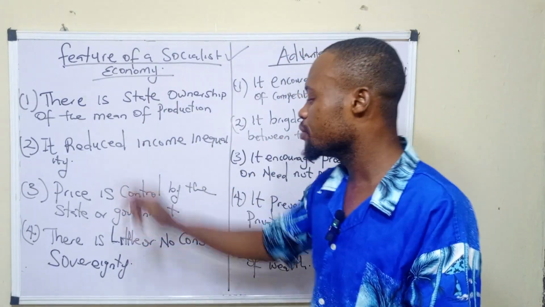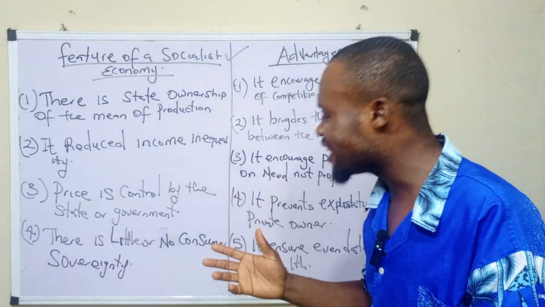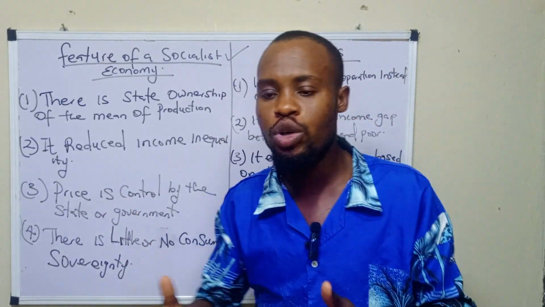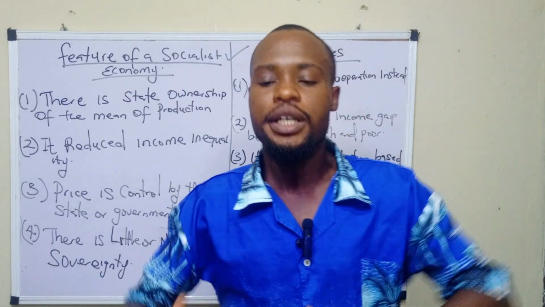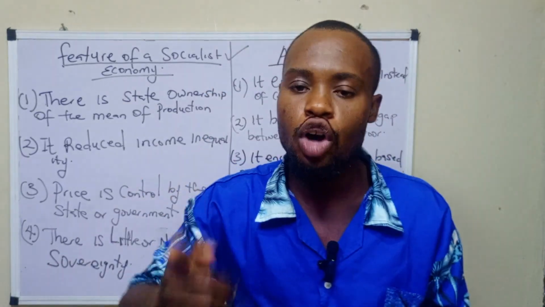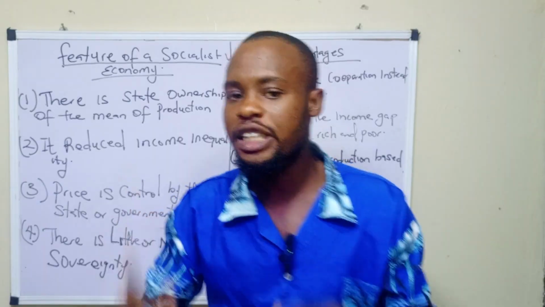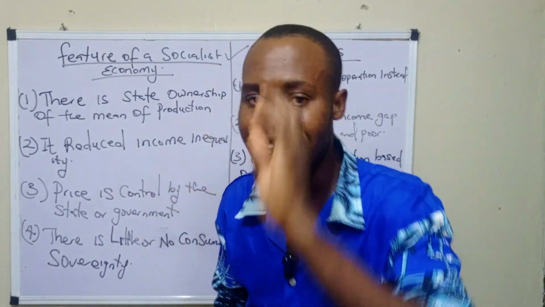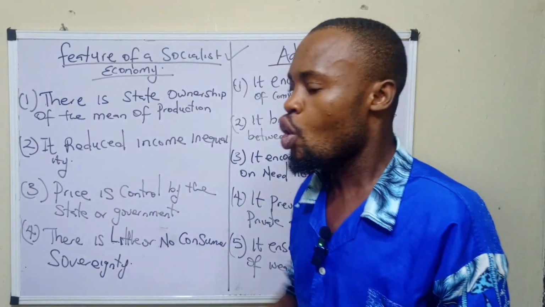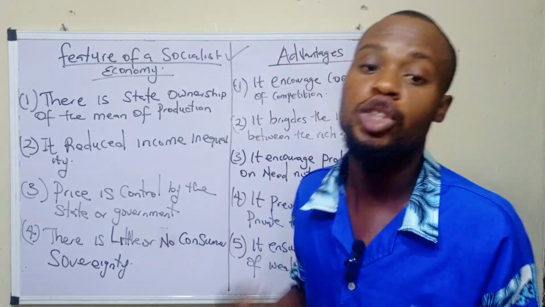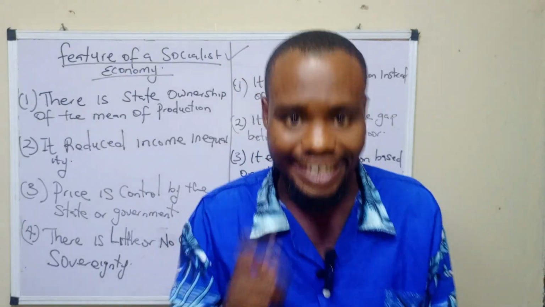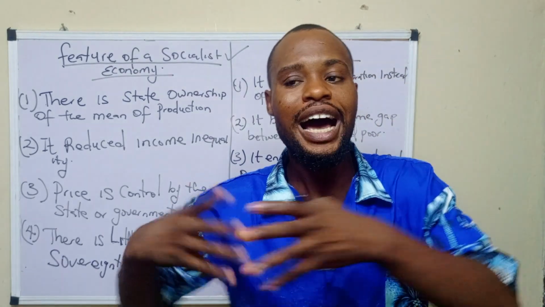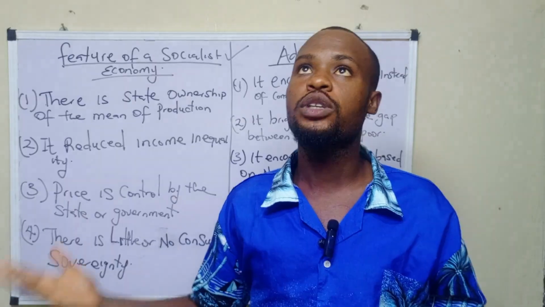Number three is that price is controlled by the state or government. That means the price of goods and services. In a socialist economy, the prices of goods and services are not controlled by the forces of demand and supply. They are not controlled by individuals, but rather they are controlled by what? The state. So when you're asked in an exam, who controls the price in the socialist economy? The answer is the state. If you don't see the state among the options, the other answer is the government, because another name for the state is the government.